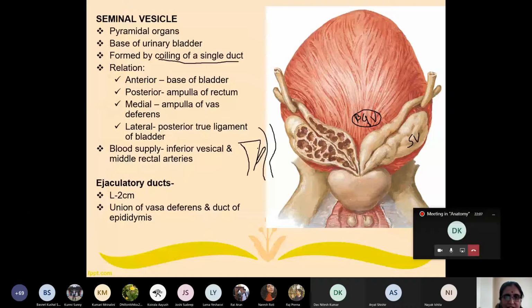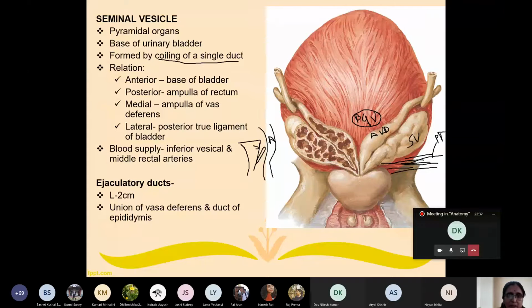Posteriorly it is related with the ampulla of the rectum. Medially it is related with the ampulla of vas deferens here. And laterally there is the ligament which supports the prostate as well as urinary bladder. That is the posterior true ligament. This much is sufficient for seminal vesicle.